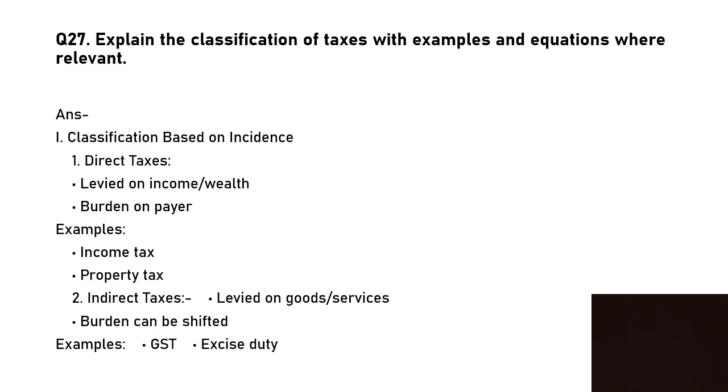Explain the classification of taxes with examples and equations where relevant. Classification of taxes: first are direct taxes. They are levied on income or wealth. The burden is on the taxpayer. Examples are income tax and property tax. Indirect taxes I have already told you: GST, excise duty, customs duty. They are levied on goods and services. The burden can be shifted.